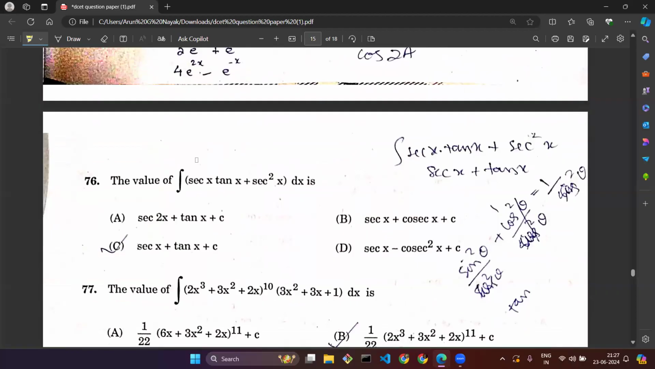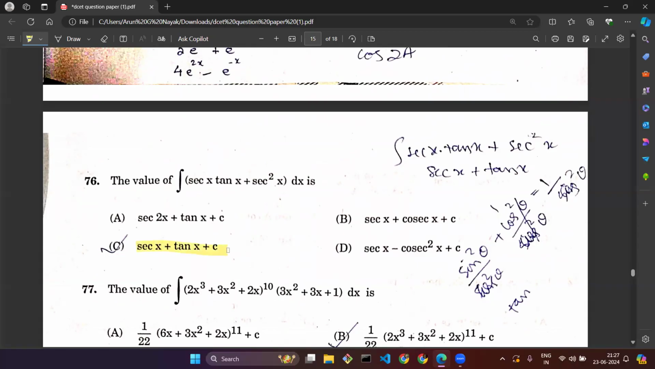Question number 76 is related to integration now. What is the integration of sec x tan x plus sec square x dx? Whenever you integrate it, you will be getting the answer as option C, sec x tan x plus c.